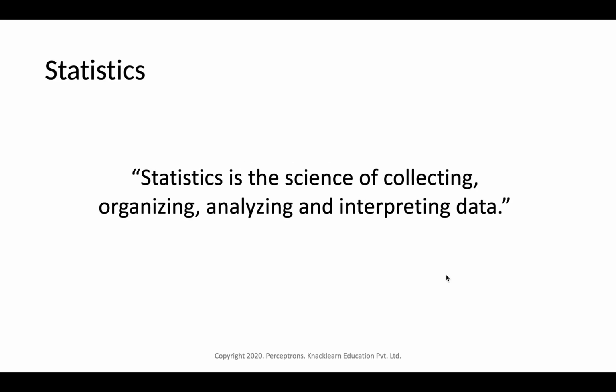So what is statistics? Statistics is the science of collecting, organizing, analyzing and interpreting data. Here basically we learn how to collect data, different processes, different ways to collect the data, then how to organize the collected data, how to analyze the data, as well as how to interpret or derive some meaning out of the data. Statistics is one of the most important and core parts of data science as well as machine learning, because data science and machine learning involve working around with data, so that's where statistics comes into the picture.